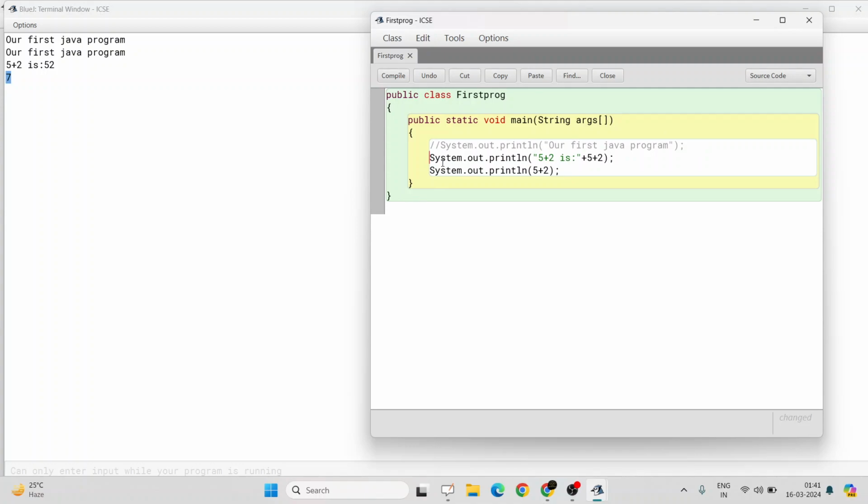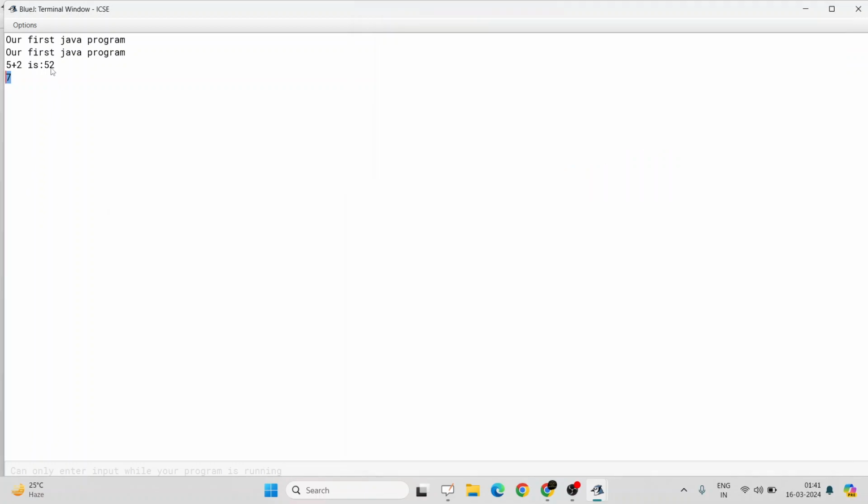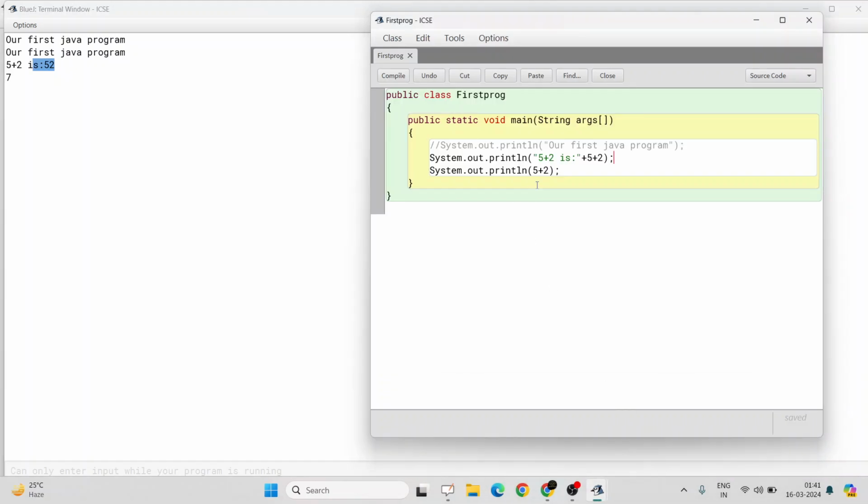So in the first time, as I have already told, this was a string. Within double quotes, opening and closing double quotes, whatever is written means it is a string. And when we use the plus operator with a string, then the rest of the things written in the print statement also behave as a string. So 5 and 2 are behaving as strings and getting concatenated. So it is printing 5 plus 2 is 52. But in this print statement, only 5 plus 2 is written within the println brackets. So 5 plus 2 is behaving as integers. So the numerical value of 5 and the numerical value of 2 are getting added up and printing 7.